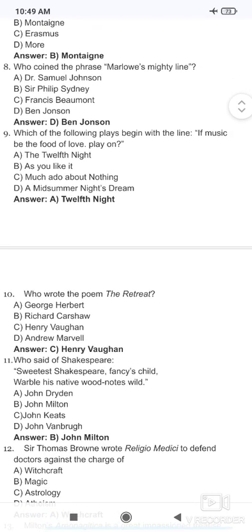Who coined the phrase Marlowe's mighty line? Marlowe's mighty line was coined by Ben Jonson.